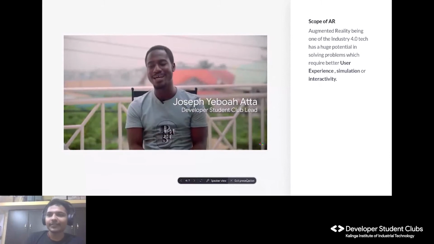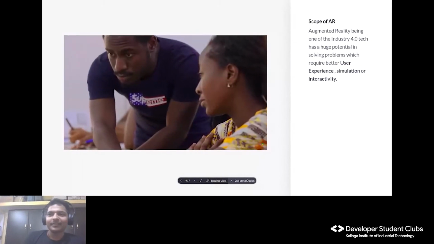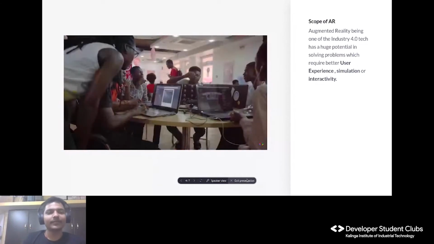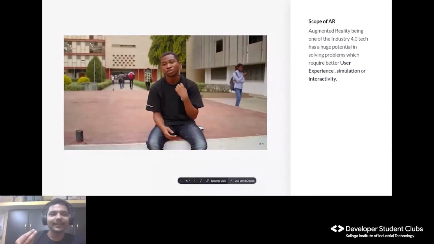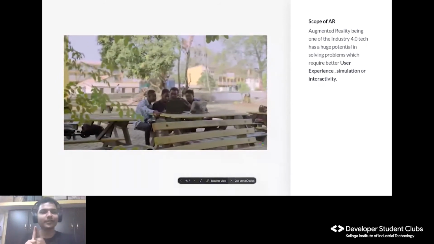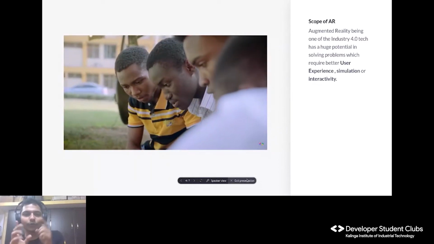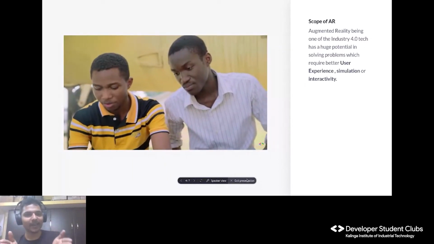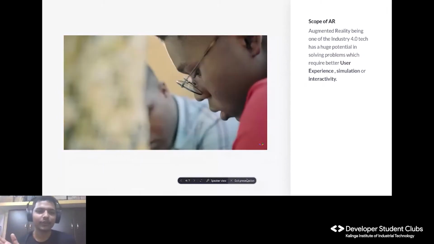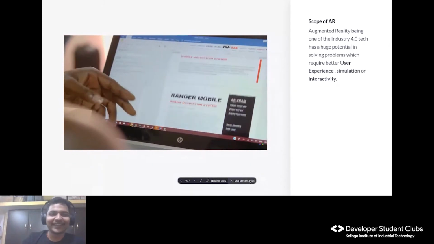One of the most important parts is that AR is not an independent thing. If you watch this video, you will understand that AR cannot exist individually. It requires a 3D model. First, the main interactivity is done with the 3D model. Second is how to show that 3D model, that is AR technology. The third thing is your UI and the backend, because without UI your app is of no use. And one of the most important things is documentation.